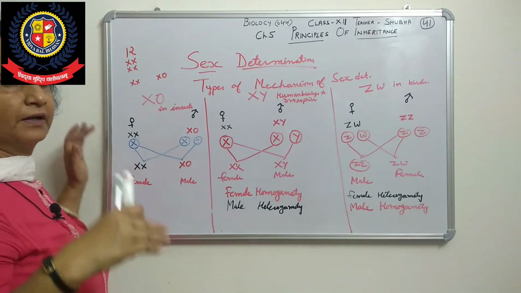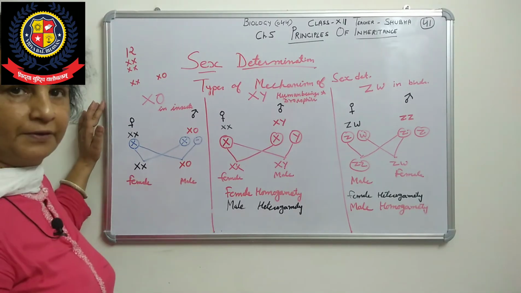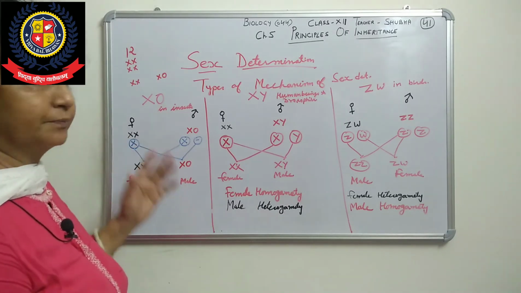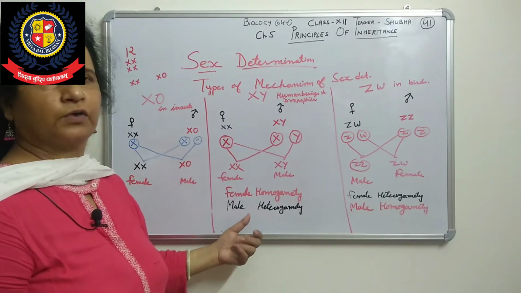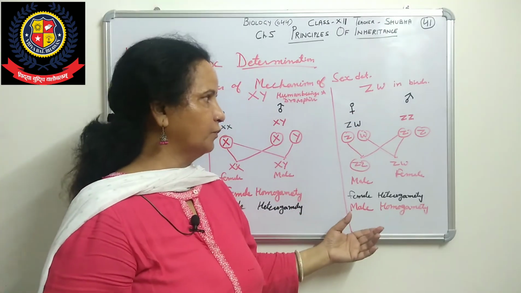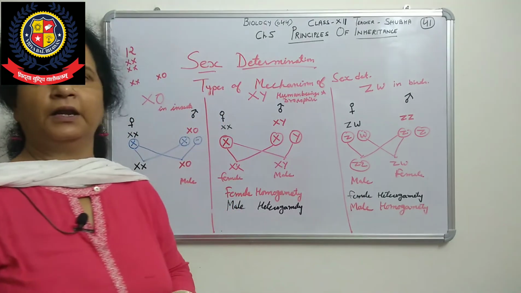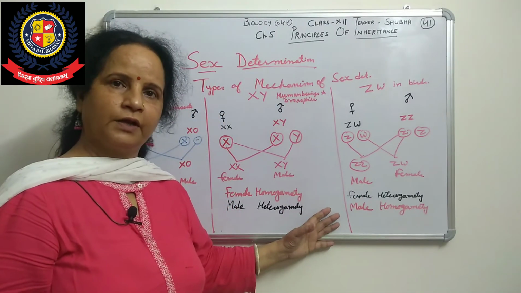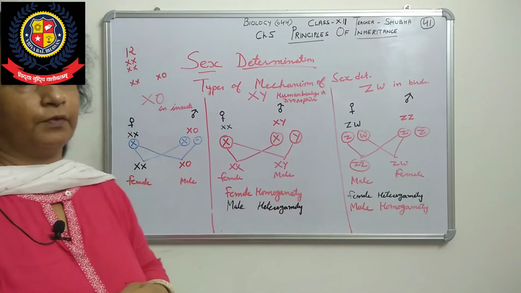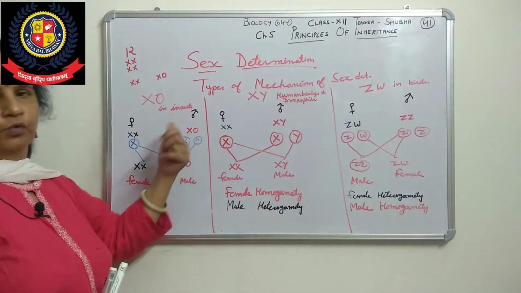Sex determination in honeybee is given as a supplement at the back of your NCERT book. That is one topic added later on. When we talk about human beings, there is no need to explain, because you have done that in class 10th. What is new for you is ZZ and ZW, female heterogamety and male homogamety. Is that clear? Because of the Y chromosome, because of W, the offspring is going to be male or female, and here in XO no second chromosome is there.